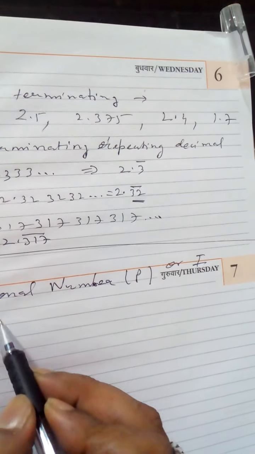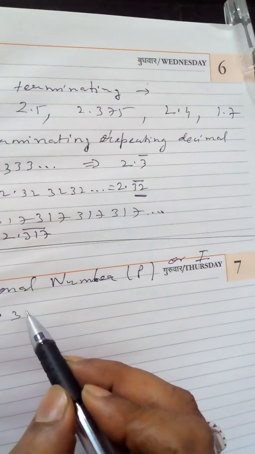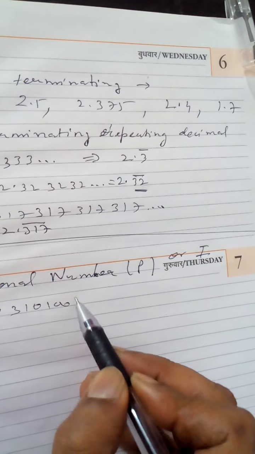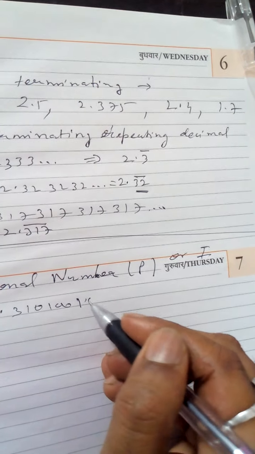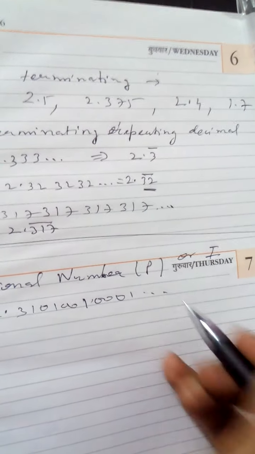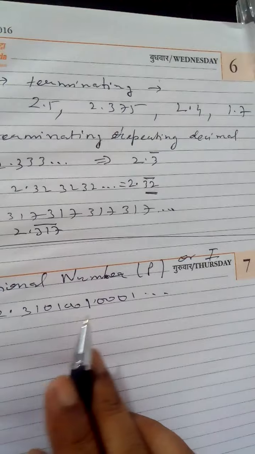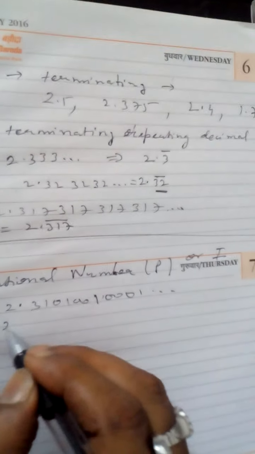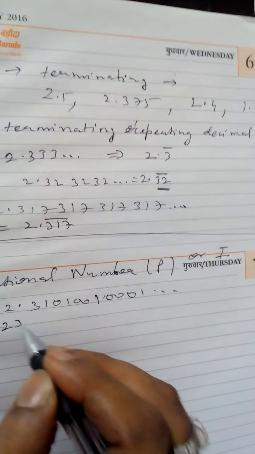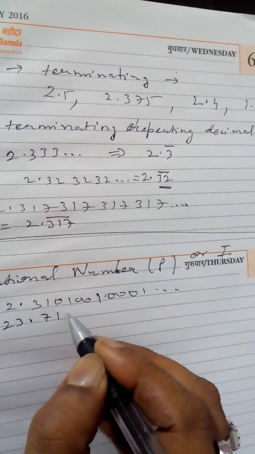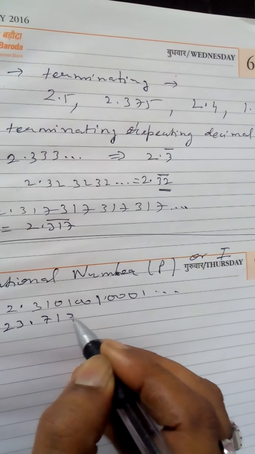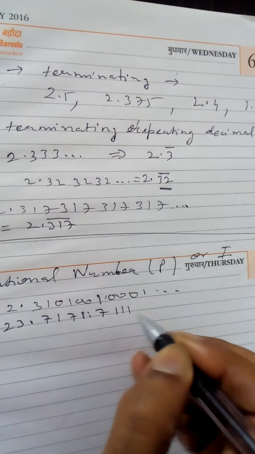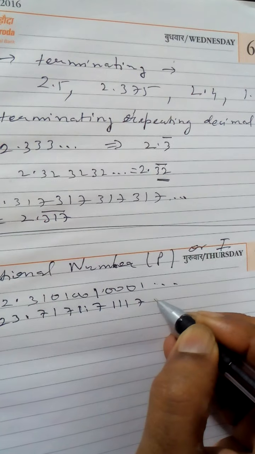For example, 2.310101001 dot dot. Here 0 is going on, but 10, 00, then 000 up to infinity, or 3.71711711 7 up to so on.